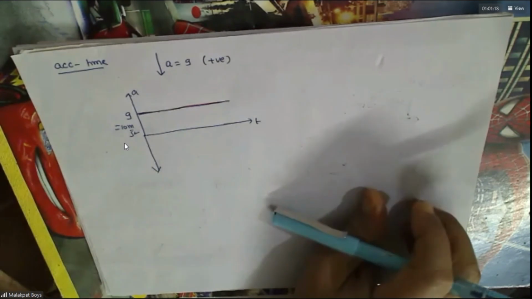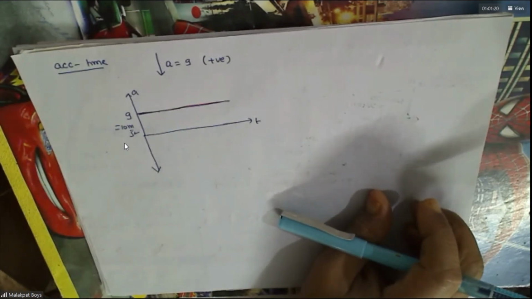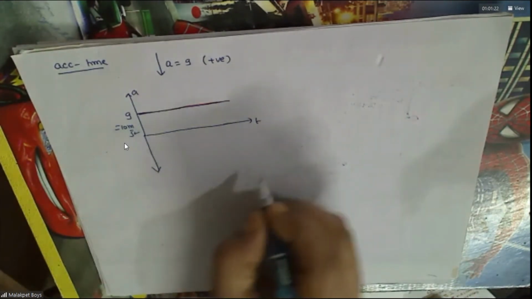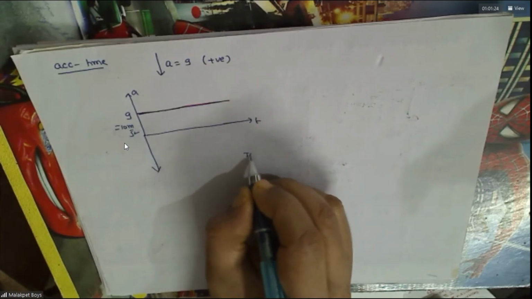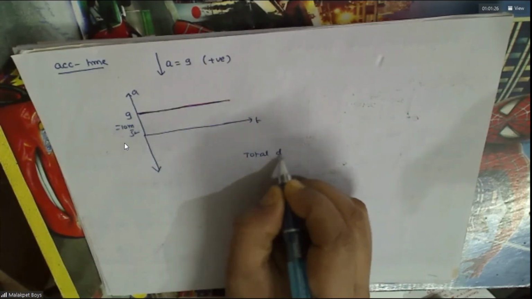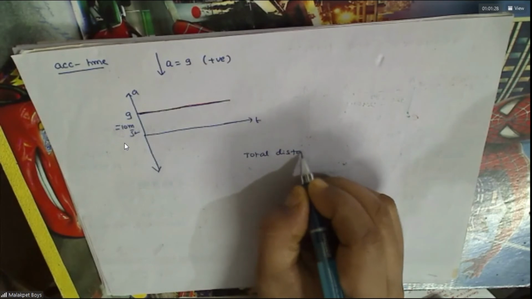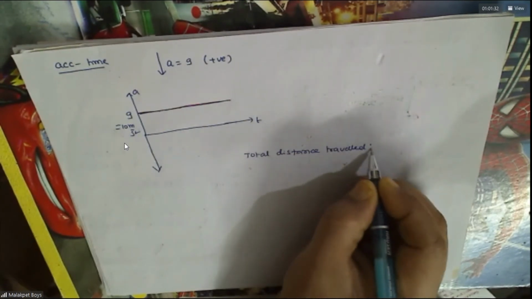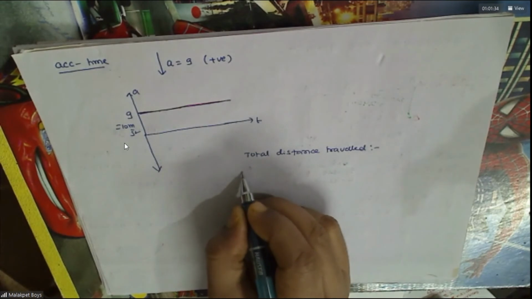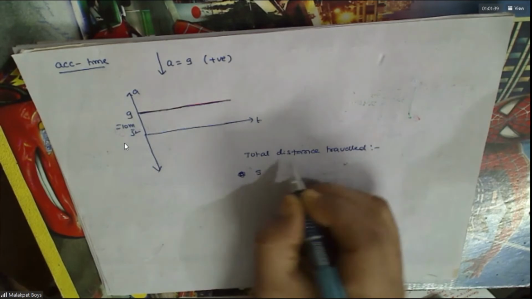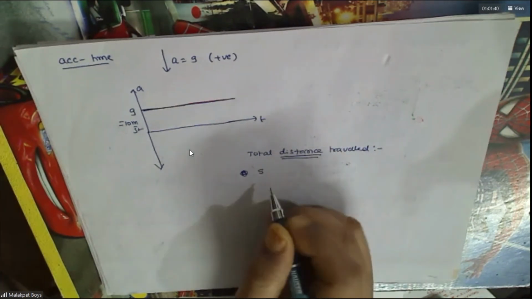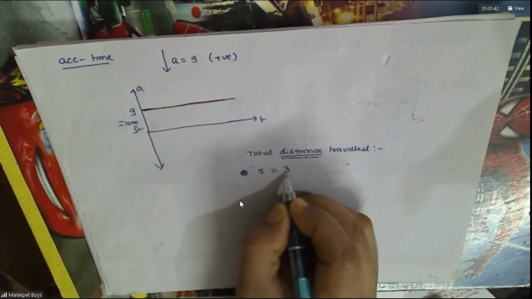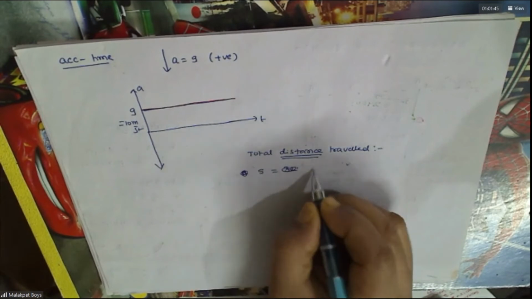Now what is the other part asking? Total distance traveled, the next one. You can see that this is distance. So 320, A to B it falls.